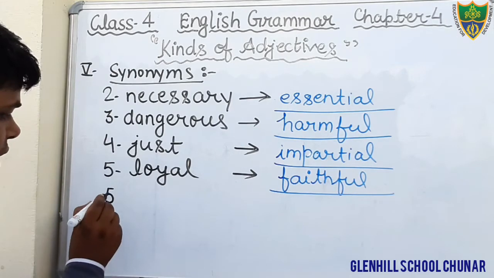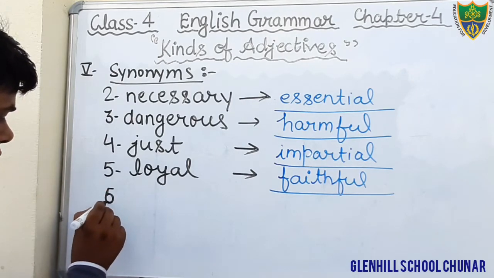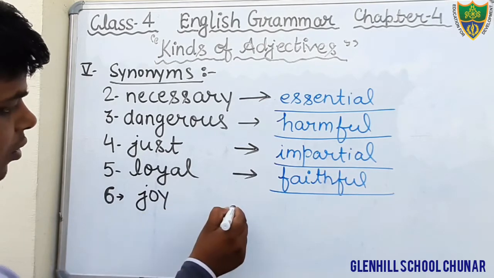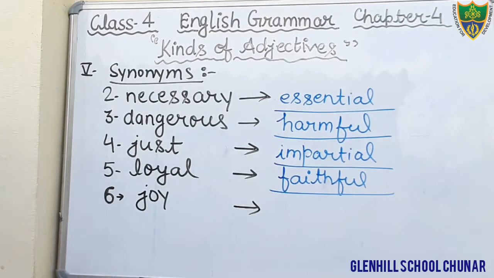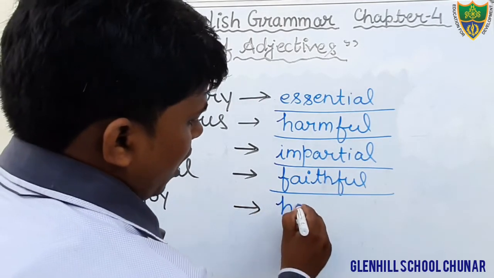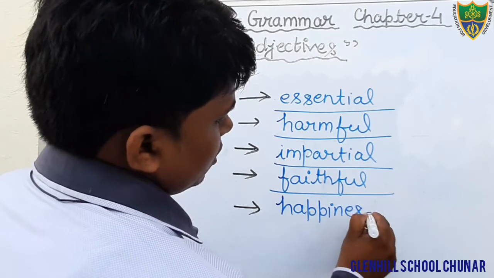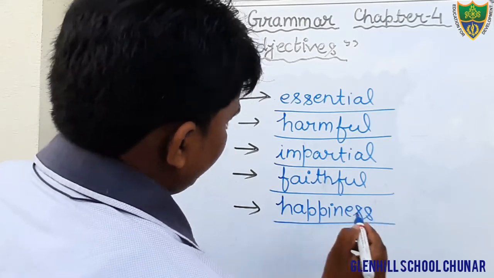Joy means happiness or glad. What would be the suitable synonym? Happiness. Okay, just fill it in here.